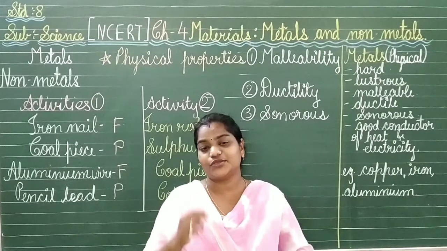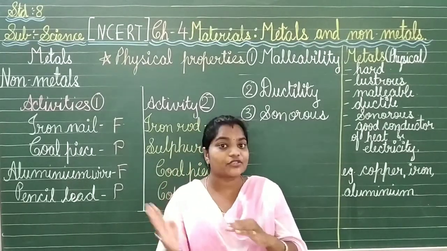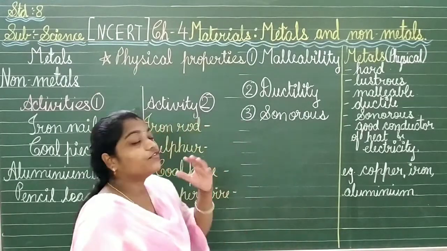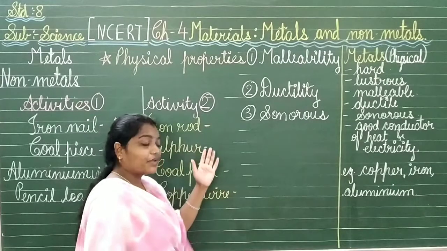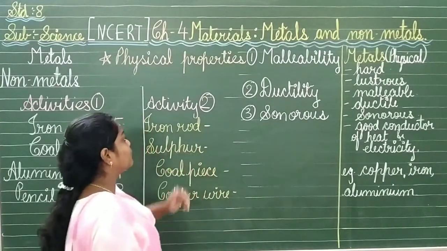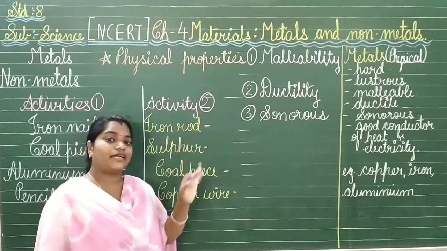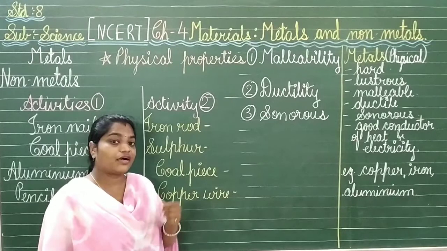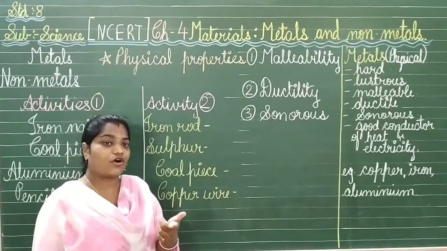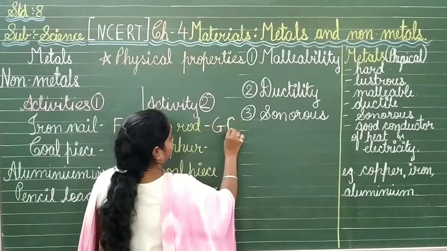Now what is a conductor? You are aware, anything that allows the heat and electricity to pass through them will be known as the conductor. So let us find out which of the things will be allowing electricity to pass through them. Let's write down for them. Iron rod. You know, iron rod when heated, what will happen? You will feel the other end of the iron also hot or not? Yes, of course hot. So it will be a good conductor.